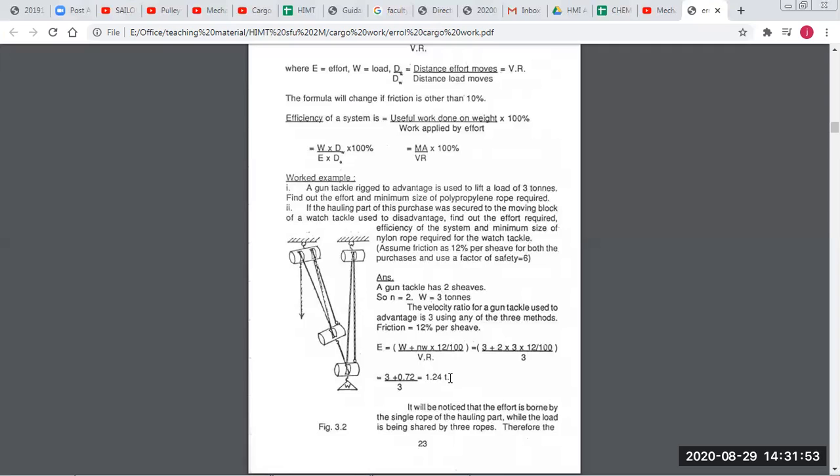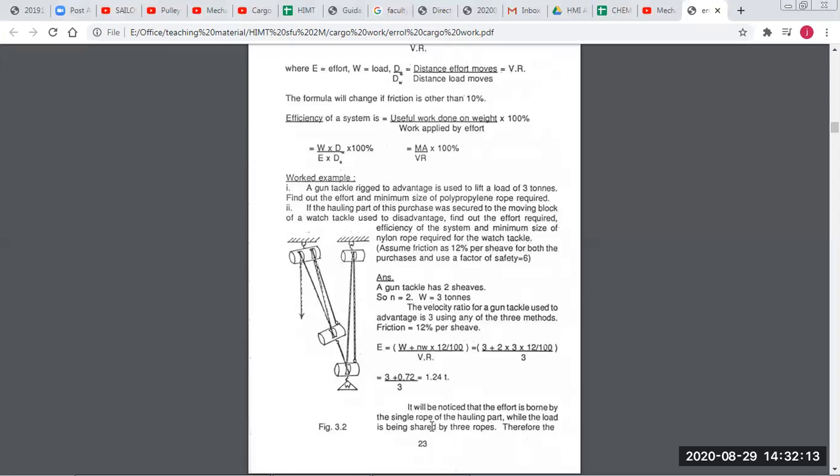So we get the effort as 1.24 tons. So we need to apply 1.24 tons of effort to lift the weight of 3 tons. So it is noted that the effort is borne by a single rope of the hauling part.